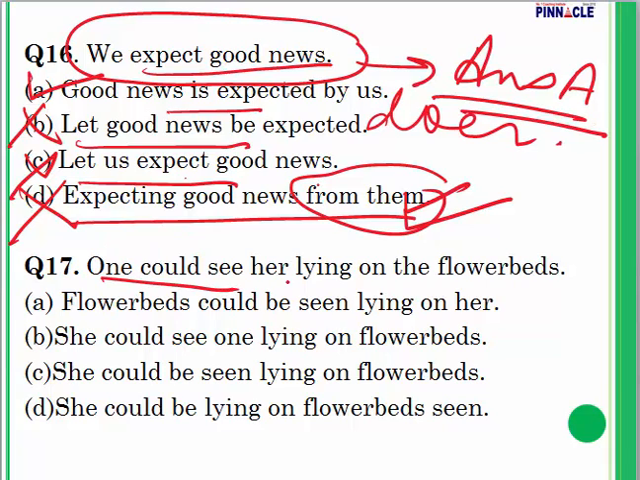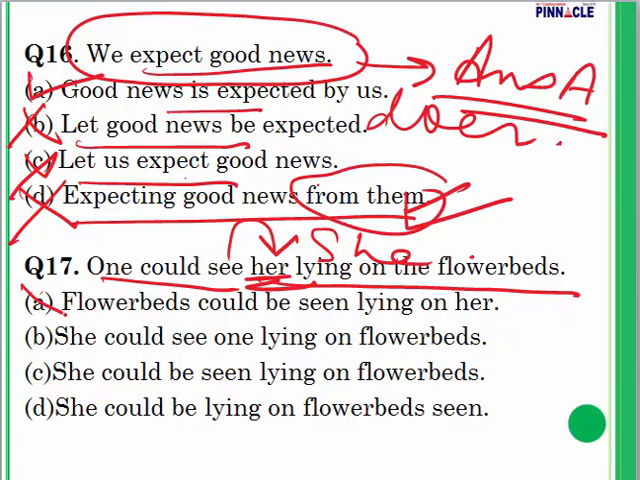17. One could see her lying on the flower beds. One could see what? See her. Her is the object. This will become she when we make the sentence. Flower beds could be seen lying on her. Oh my god, meaning is changed completely. This A gets eliminated.